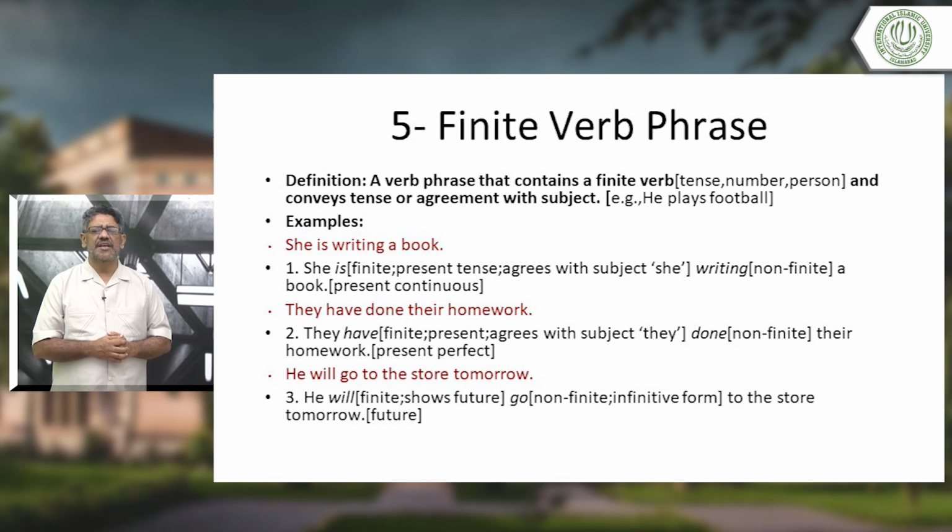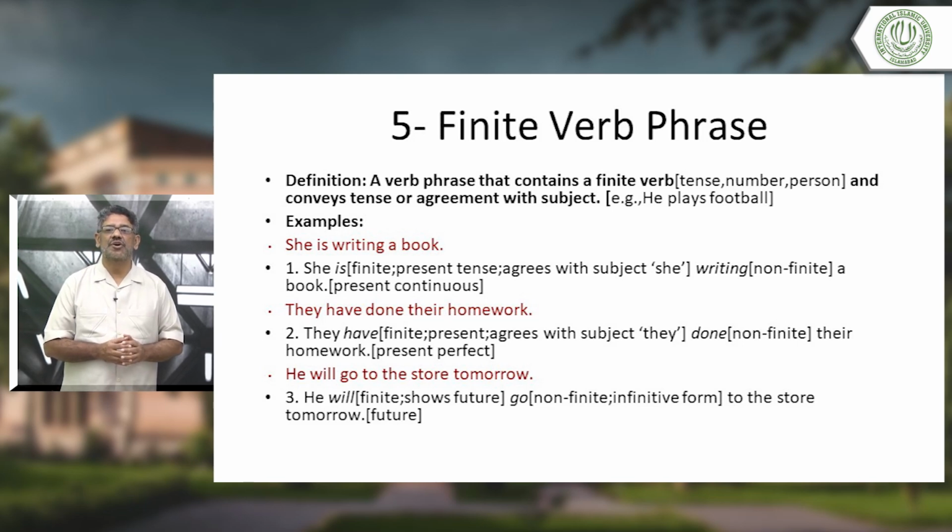Next sentence. He will go to the store tomorrow. He will go to the store tomorrow. He will. Here, will is the finite verb. Shows what? Should show the tense, the time. Shows future. Yes, it shows the future. So again, finite verb, it shows future. Then go.